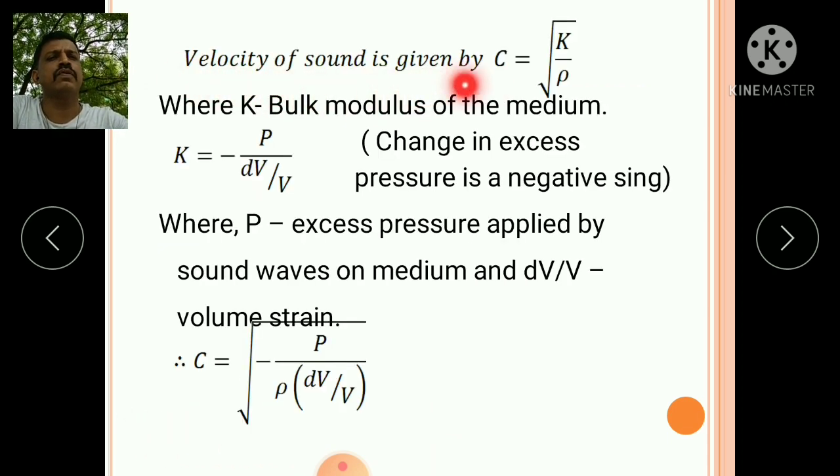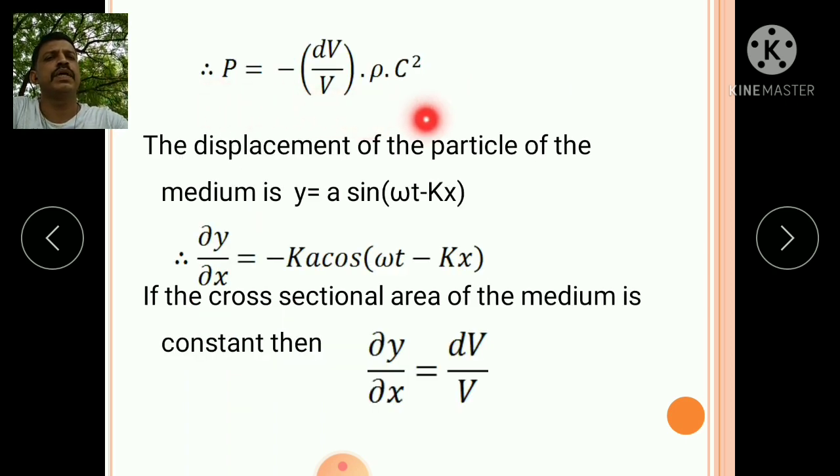Velocity of sound is given by c equal to under root k by rho, where k is the bulk modulus of the medium, k equal to minus p upon dv by v, the change in excess pressure with the negative sign, where p is the excess pressure applied by sound waves on a medium and dv by v is the volume strain. Therefore, c equal to under root minus p upon rho dv by v. So p equal to minus dv by v into rho into c square.